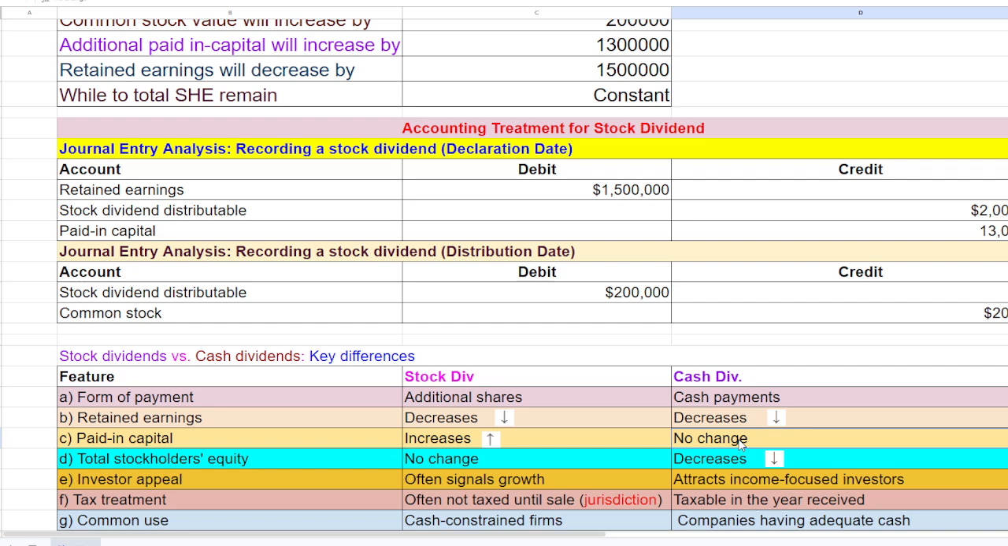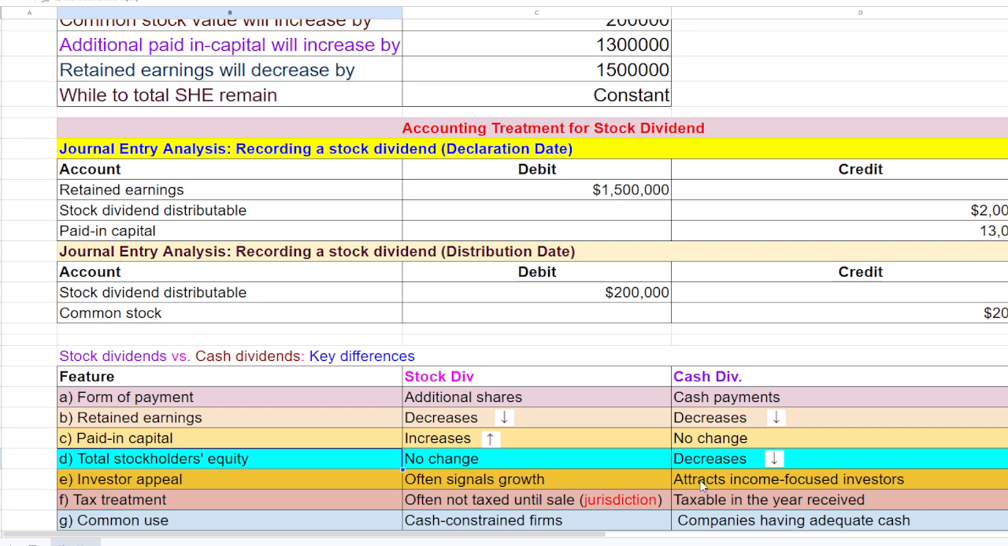Concerning total stockholder equity, no change in this case, while in case of cash dividend, it will reduce. Okay, so what about the investor appeal? It often signals growth of the company, and the company is not going to distribute the cash dividend, and the company's intention is to retain the profit for future reinvestment purposes.